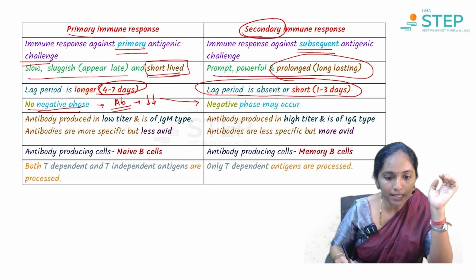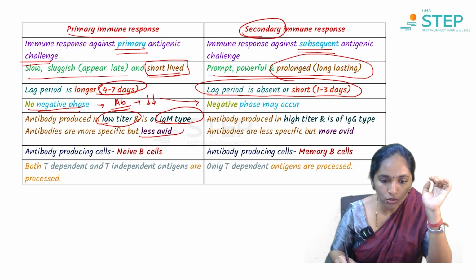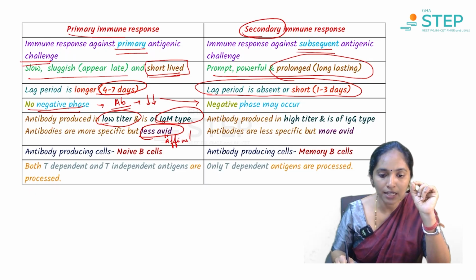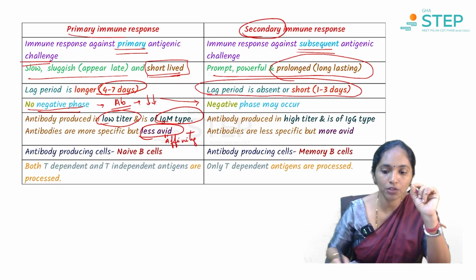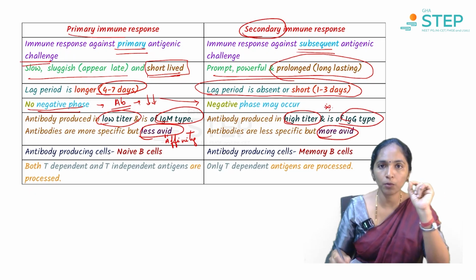And the antibody is IgM type. It is in low titers, very low level, and please note, in the primary response its avidity is almost equal to affinity, and its affinity is less, whereas in the secondary response the antibody is produced in high titer, IgG type, and it has more avidity. This point is important.